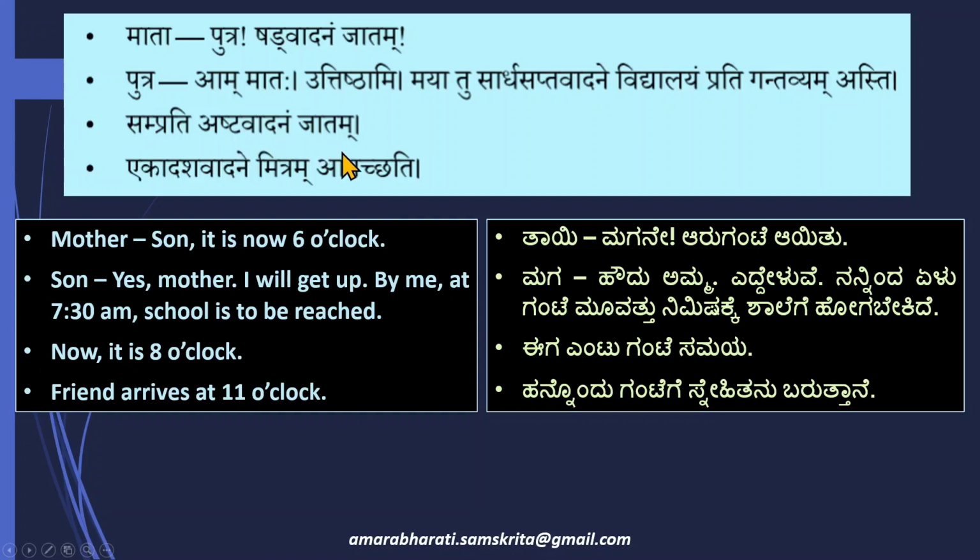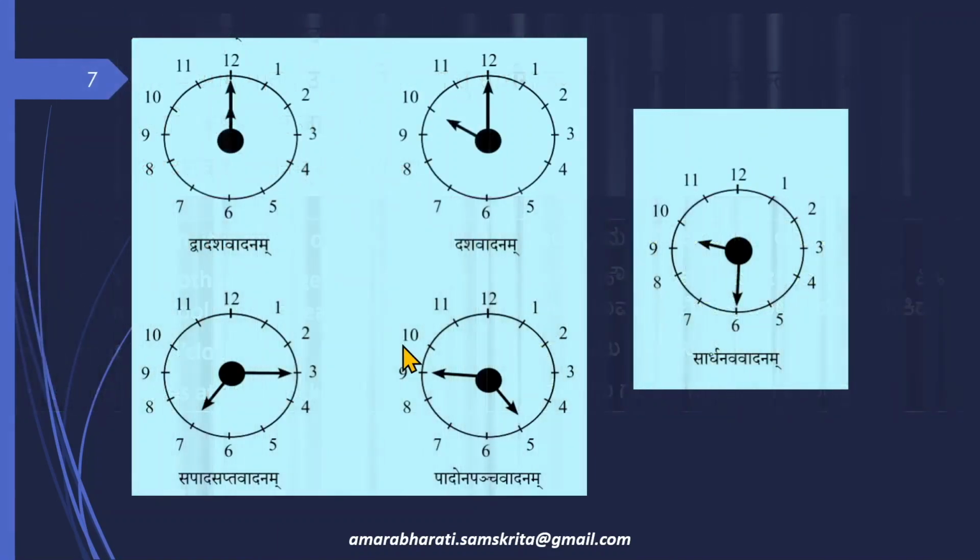Samprati Ashtavadanam Jatam. Now it is 8 o'clock. Ashtavadanam is 8 o'clock. Ekadashavadane Mitram Agachati. Friend arrives at 11 o'clock. Ekadasha is 11. Vadana is o'clock time. Next we see, in your textbook they have given these pictures. 12 o'clock is Dvadasha Vadanam. 10 o'clock is Dashavadanam. 7:15 is Sapada Saptavadanam. 4:45 is Padona Panchavadanam. 9:30 is Sardha Navavadanam.